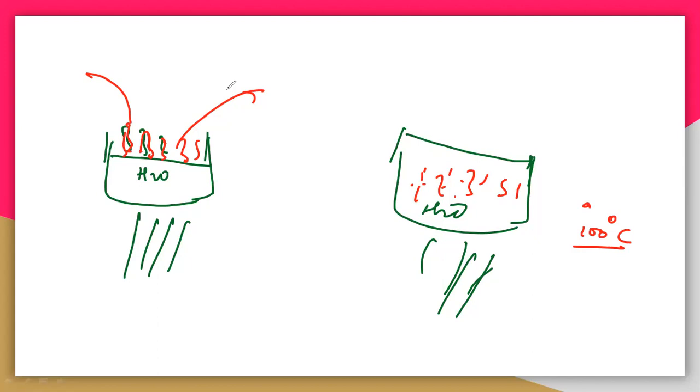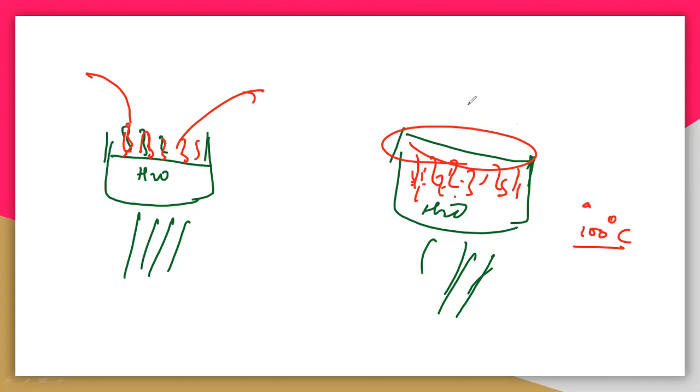But you can take the closed container. Whatever the vapors are, they are not escaping from the liquid surface because it is a closed container. So definitely the vapors must condense again to form the liquid phase.